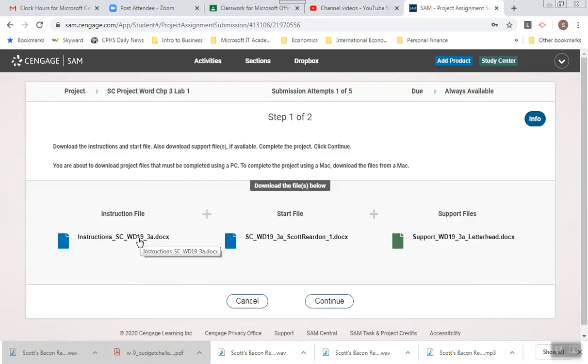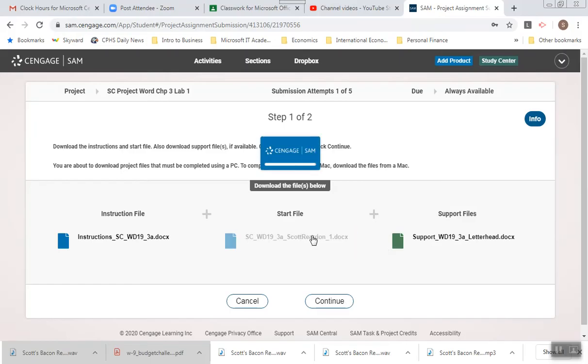Again, I'm going to remind you also about the instructions. Yes, you can download those from SAM, but I prefer that you use the ones that I might have modified, changed, adjusted, particularly if I've changed the way the assignment looks and feels. So either use the ones from Google Classroom, or use the ones from the shared folder if you have student access or you're at school. That's what I would be using. And here's the support file, which I also will have on the shared folder under Word Chapters, under Chapter 3, under Projects. So make sure you have your instructions and your support file.